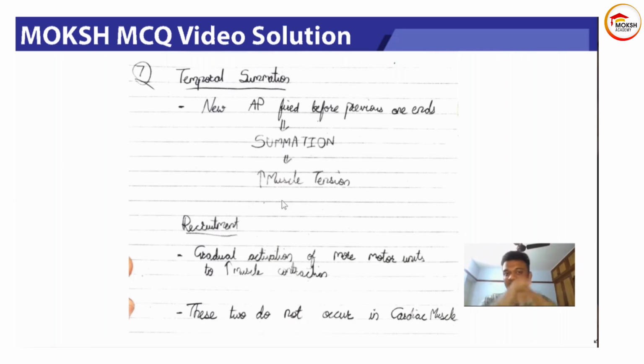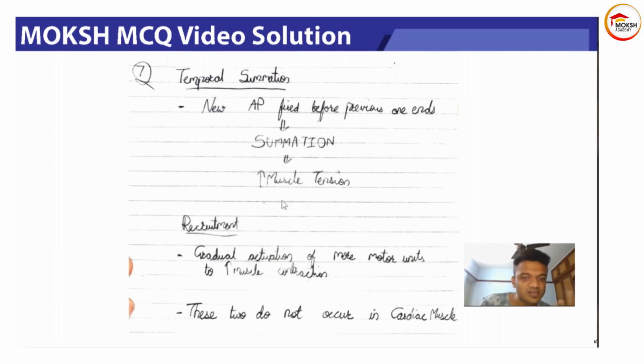Why did this happen? Biceps was a whole muscle. Why doesn't it contract as a whole? Because whenever needed, not all motor units, not all sarcomeres are contracting. It is according to the need. Whenever there is increased need, there will be gradual activation of more and more motor units, and this will lead to more muscle contraction. That's known as recruitment. Recruitment of what? Motor units, not muscle, motor units. So these are the two very basic concepts you should know.